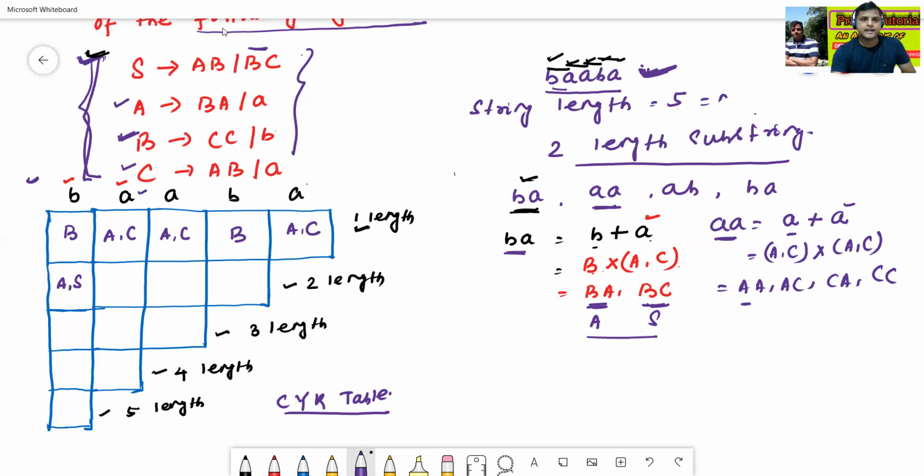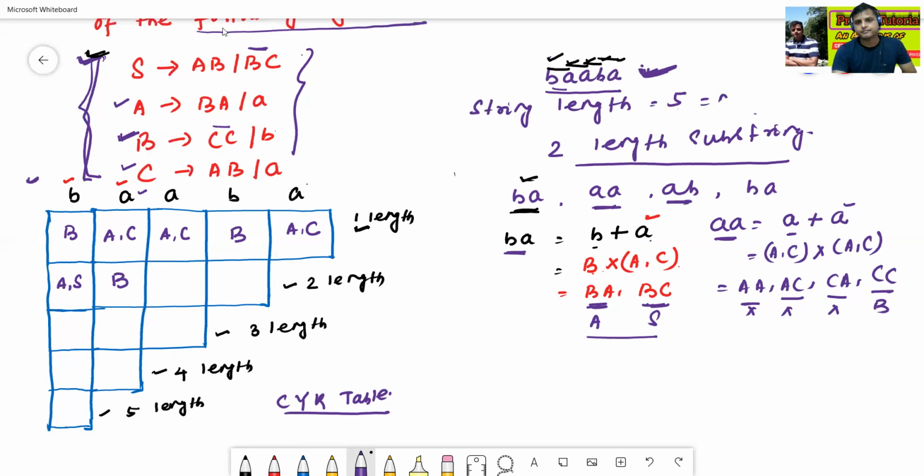Is there any AA? No, nothing. AC, there is no AC in the given grammar. CA, there is no CA either. CC can be derived from B. So simply write B.